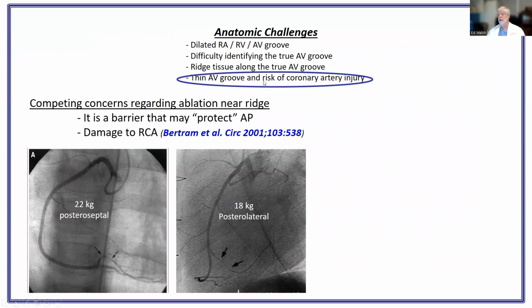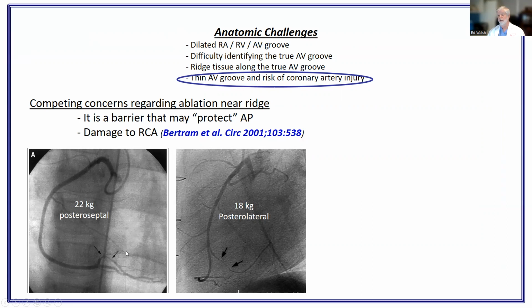Finally, there are anatomic challenges related to coronary artery injury. And there's competing concerns when you're ablating near that ridge. One, you would like to get the job done, but secondly, you don't want to hurt the right coronary artery. And I take this paper from Thomas Paul's group as an example.